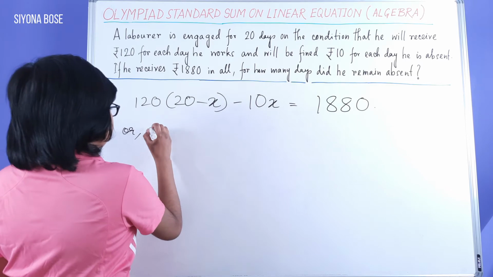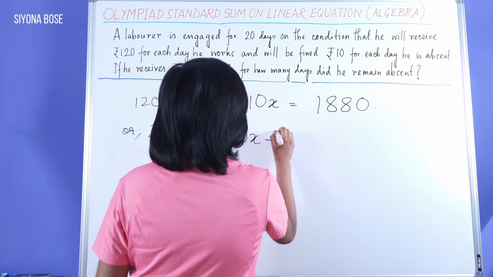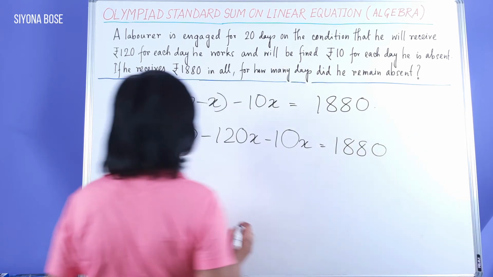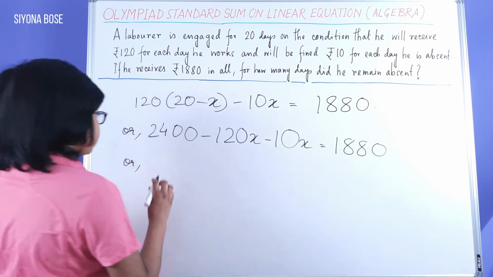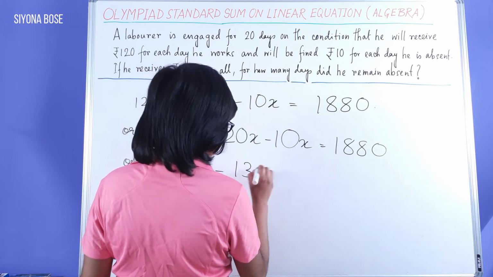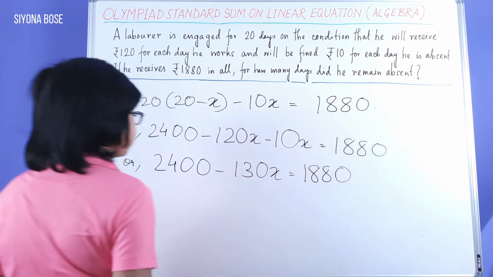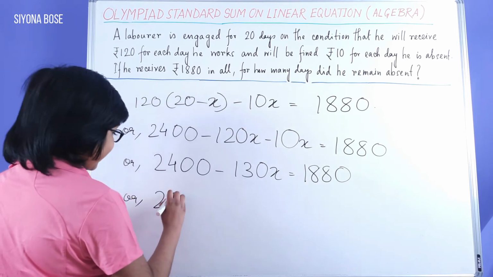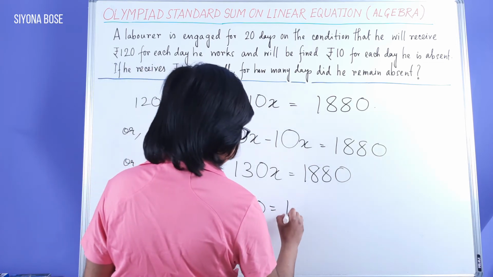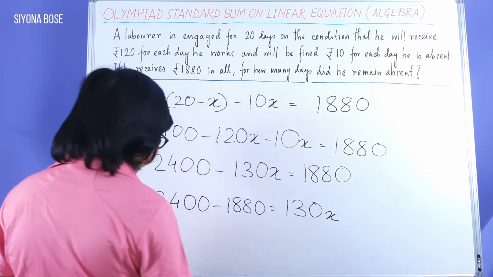Or 2400 minus 120x minus 10x equal to 1880, or 2400 minus 130x equal to 1880, or a transposition has to be done now. Let's do the calculation.